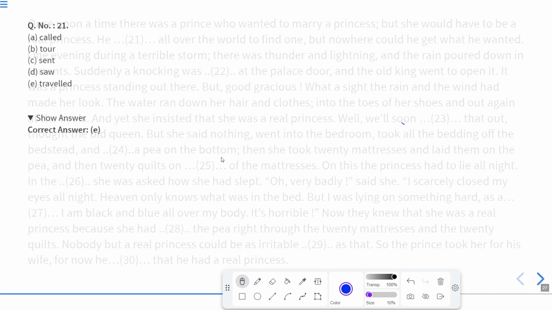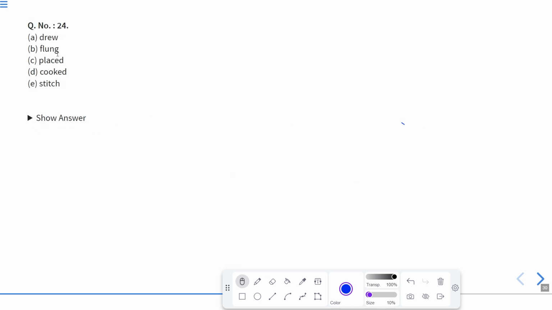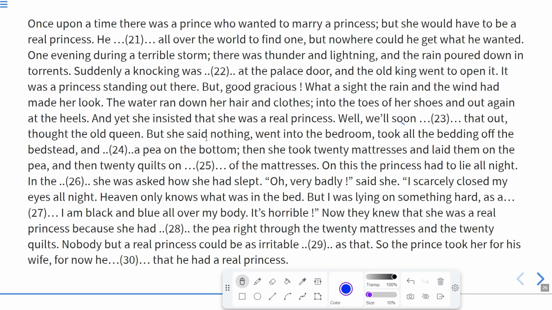And what did she do? She drew, flung, placed, cooked, or stitched. Obviously, she must not have cooked over there. She must not have stitched also, because in the passage it is written, and dash a pea on the bottom.